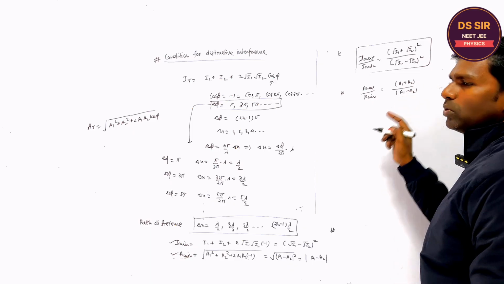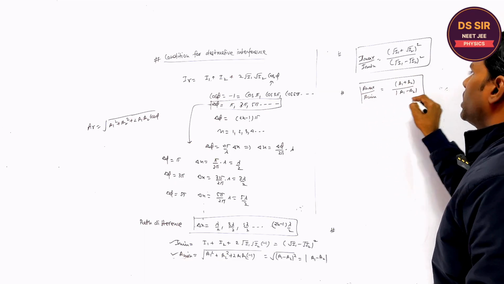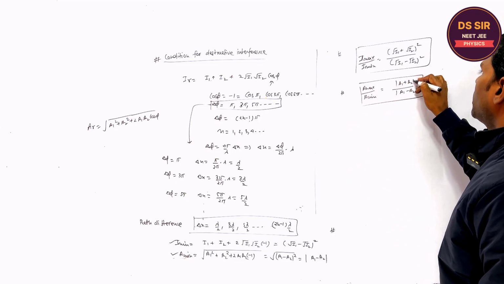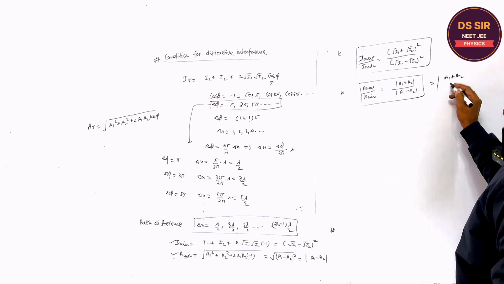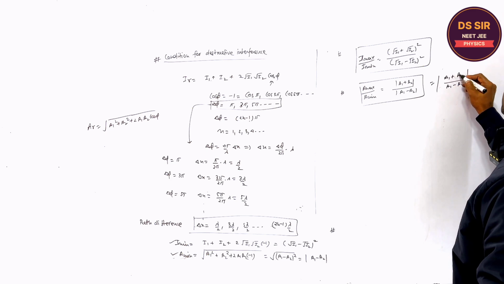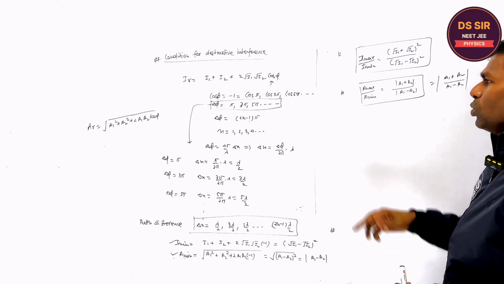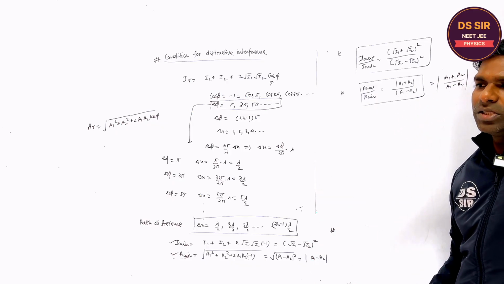I have taken the magnitude because sometimes A2 may be greater than A1, so you will take the magnitude. In some books it is written as A1 plus A2 over magnitude of A1 minus A2, right? So these are the two ratios they will ask. So these are the constructive and destructive interference conditions, right?